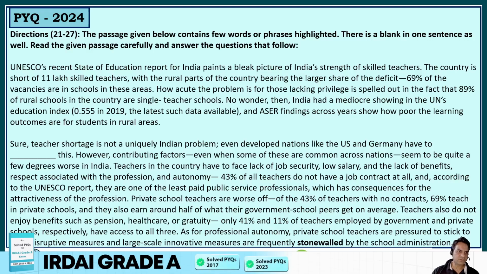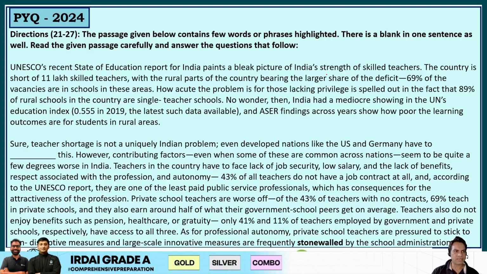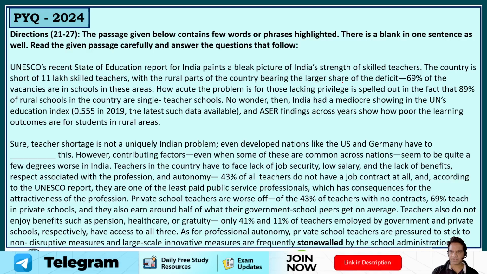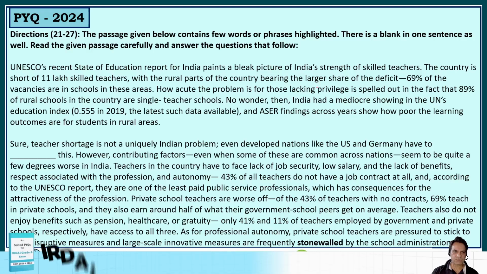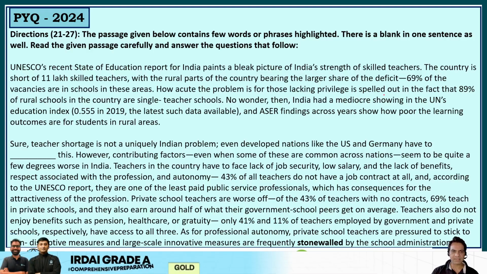Let's read it, guys. UNESCO's recent State of Education report for India paints a bleak picture, that means dark picture, of India's strength of skilled teachers. The country is short of 11 lakh skilled teachers, with the rural parts of the country bearing their larger share of the deficit. 69% of the vacancies are in schools in these areas. How acute the problem is for those lacking privilege is spelled out in the fact that 89% of rural schools in the country are single teacher schools.